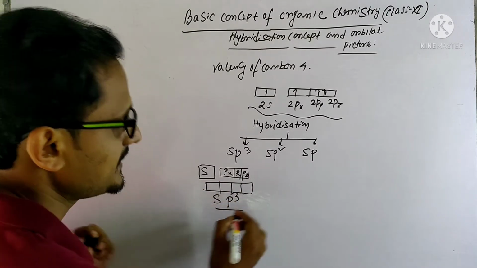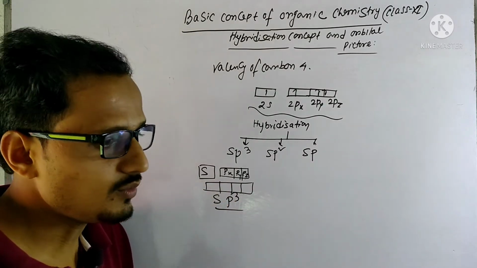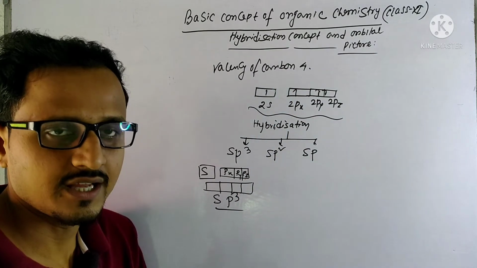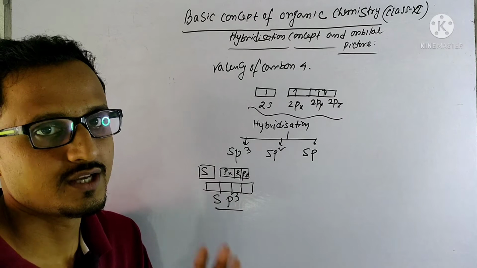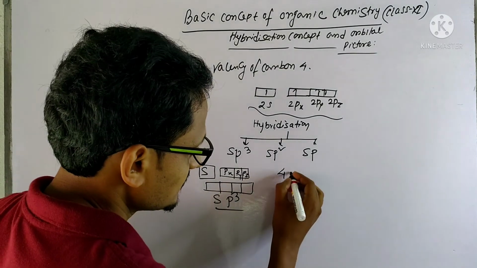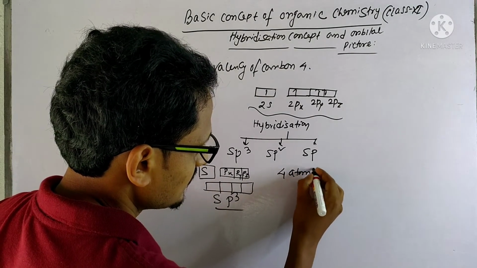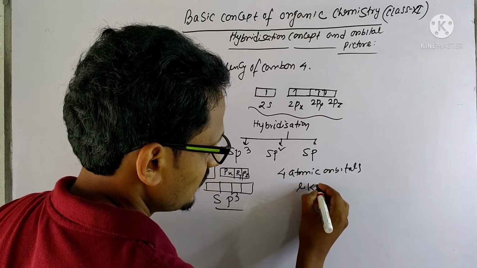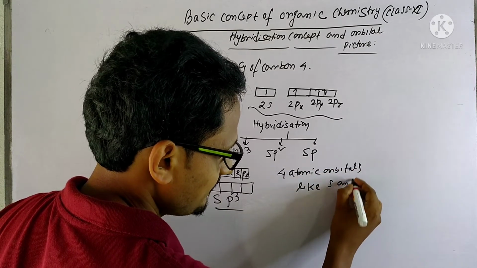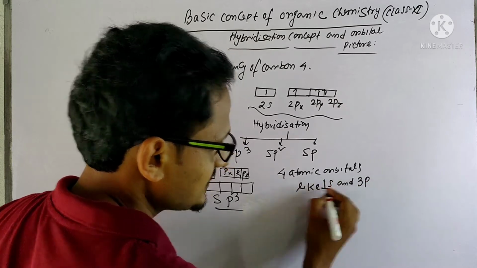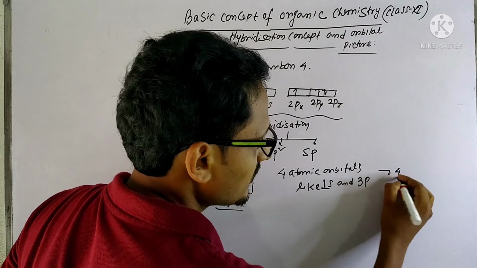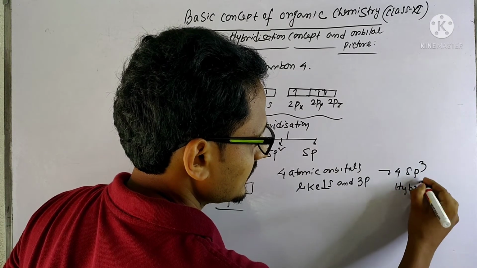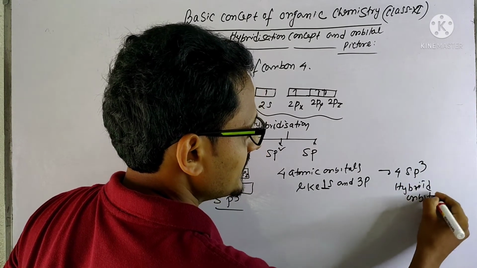to form sp3 hybrid orbitals. Okay, now as these 4 atomic orbitals join together, they will form 4 hybrid orbitals. So 4 atomic orbitals, that means 3p and 1s, form 4 sp3 hybrid orbitals.